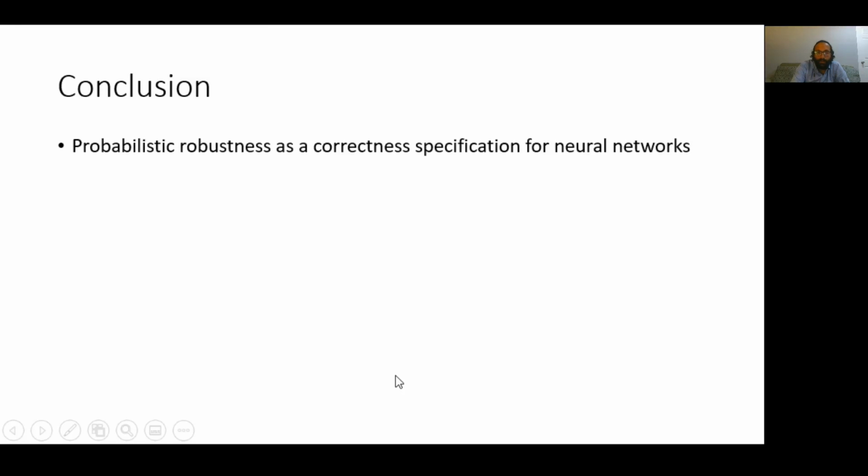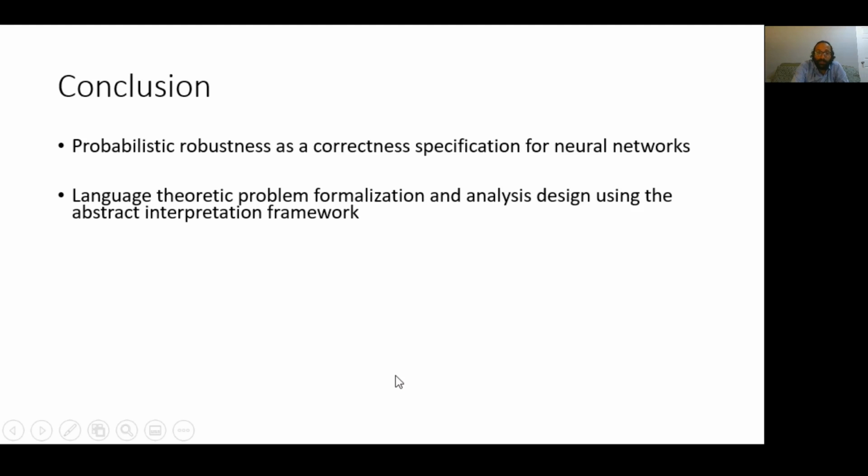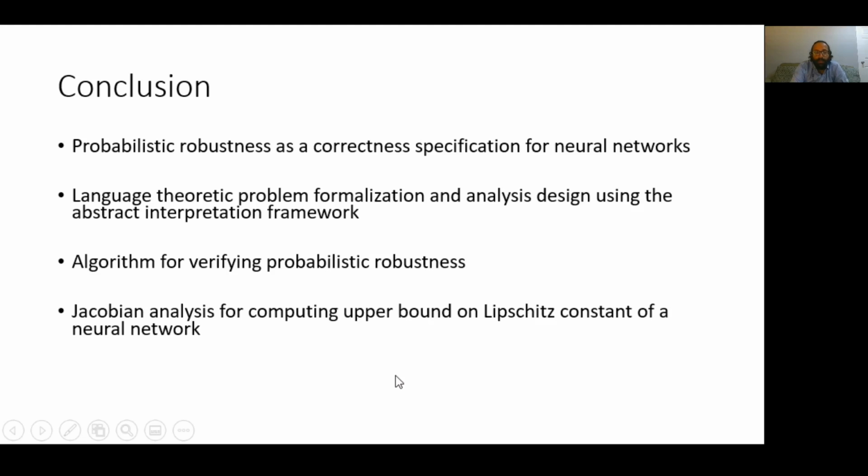To conclude, we present probabilistic robustness as a possible specification for correctness of neural networks. In particular, we think of probabilistic robustness as a practical way of capturing a global notion of robustness of neural networks. We formalize our problem in a language theoretic framework, and we design our analysis using the abstract interpretation framework. We present an algorithm for verifying this probabilistic notion of robustness, and we also present a Jacobian analysis that can compute an upper bound on the Lipschitz constant of a neural network in a specific region. And our code is available at this link.